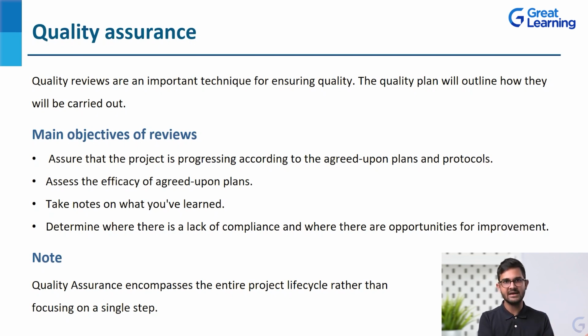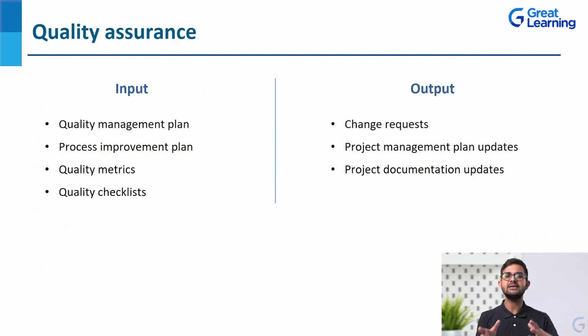You should have a plan ready. Once the plan is ready, it won't be that only at a particular stage we will be having quality assurance checks and quality reviews. It's throughout. It's an ongoing process so that we can improve. It should be very agile. That is the word. So that's how we progress with any project, by assuring the quality from the very beginning till the very end. Now let's look at the input and the output for quality assurance as well.